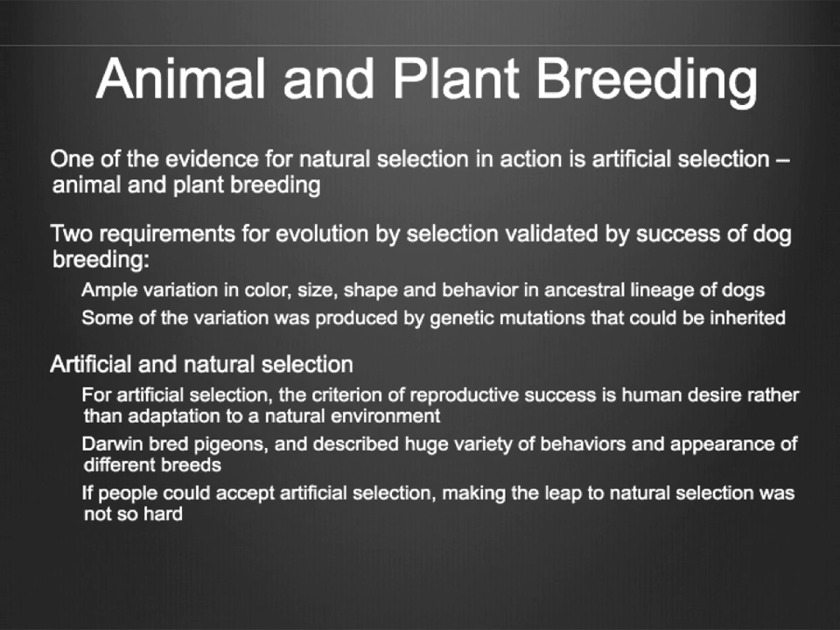Darwin bred pigeons, and he described a huge variety of behaviors and appearance of different breeds. Furthermore, domestication of all wild crop plants has occurred within the last 12,000 years. Because of this, Darwin said that if people could accept artificial selection, and they had to, since the success was very obvious, then making the leap to natural selection was not so hard.